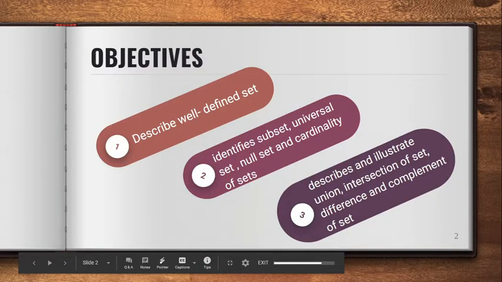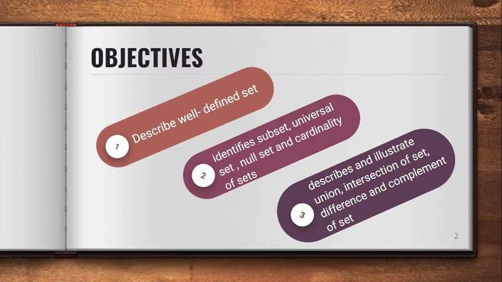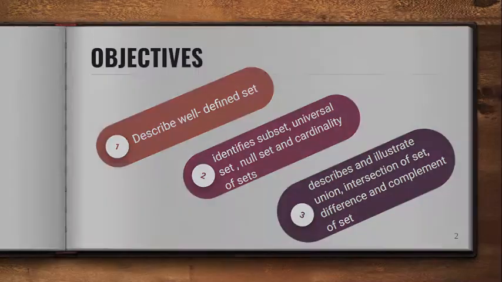So we have here different objectives. First, the students will be able to describe a well-defined set. The next is to identify subset, universal set, null set, and cardinality of set. And the last one is to describe and illustrate union, intersection of the set, difference, and complement of set.